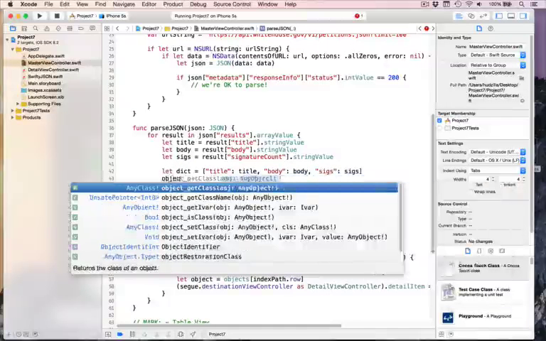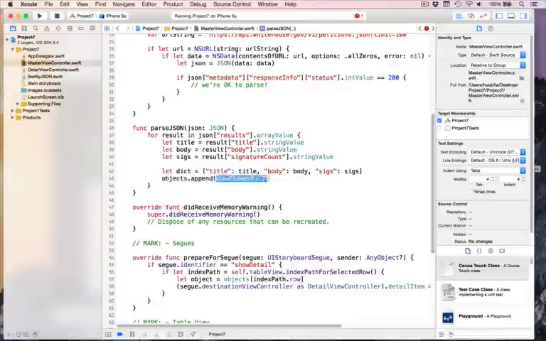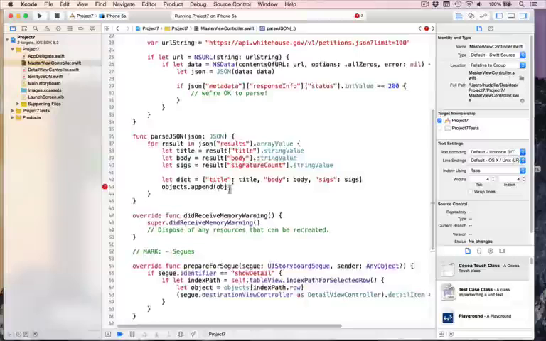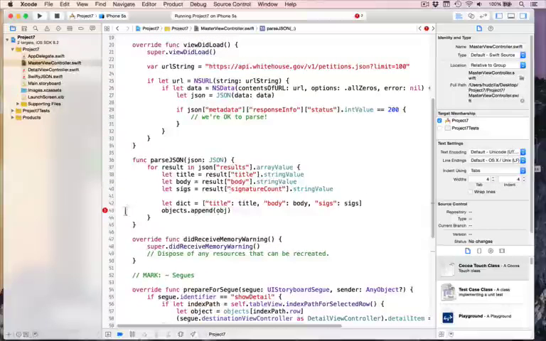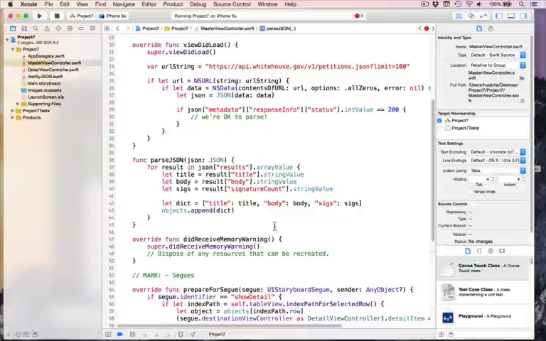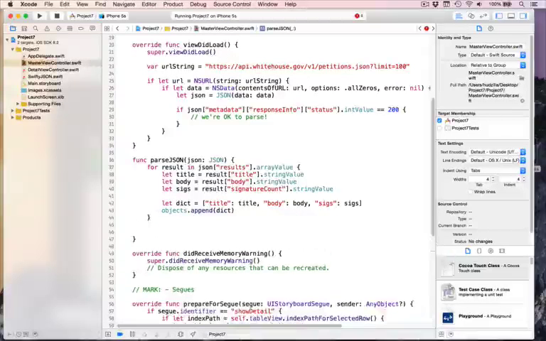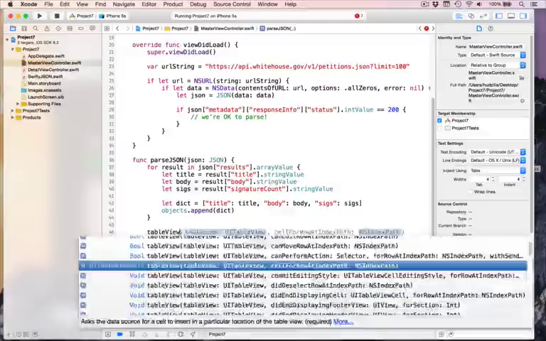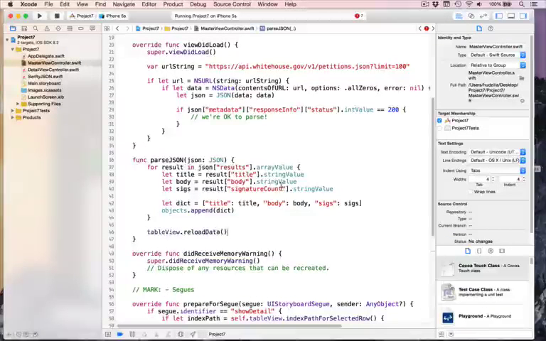We'll do objects dot append dict, like that. So it'll pull out title, body, sigs, and append it to the array. It is complaining. Oh, because it's dict, not obj. Sorry. There we go. That adds the dictionary to our array. And once parseJSON is finished loading the JSON, we want to reload the table view, like that. So table view now reloads correctly.